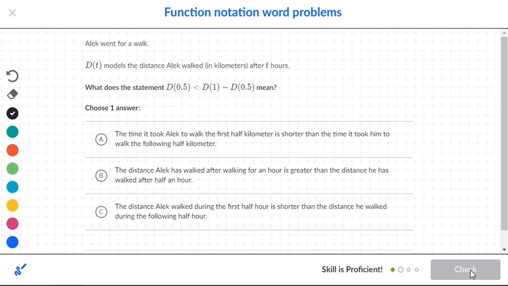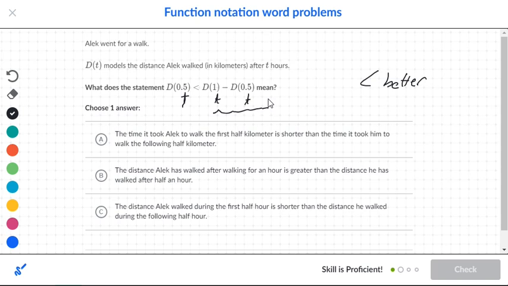Okay, Alex went for a walk, and we have the function D. So D is the distance and t is the time. So inside of this is the time. And notice for the second half, the second hour was actually longer than the first hour because we have the inequality sign. And what we're saying is this right side here is better. So this right side, the second hour, was better. So the time it took Alex to walk the first half kilometers is shorter than the time it took him to walk the following half kilometers.